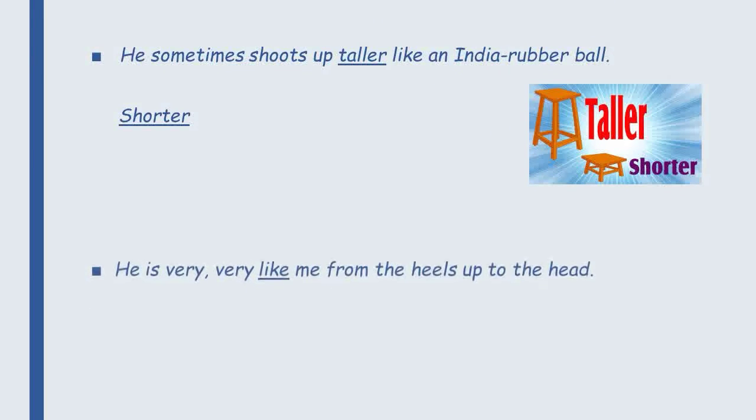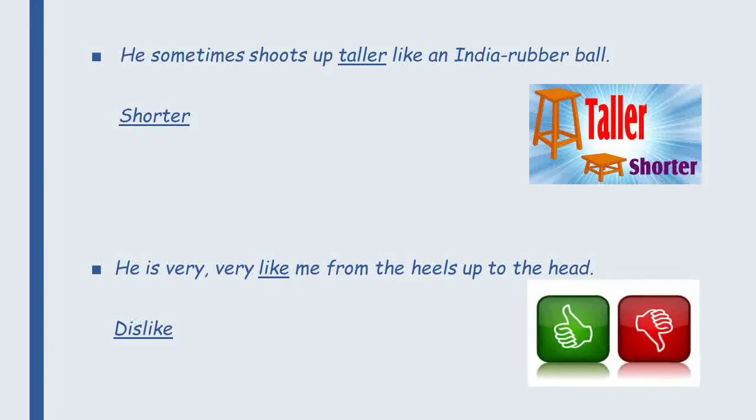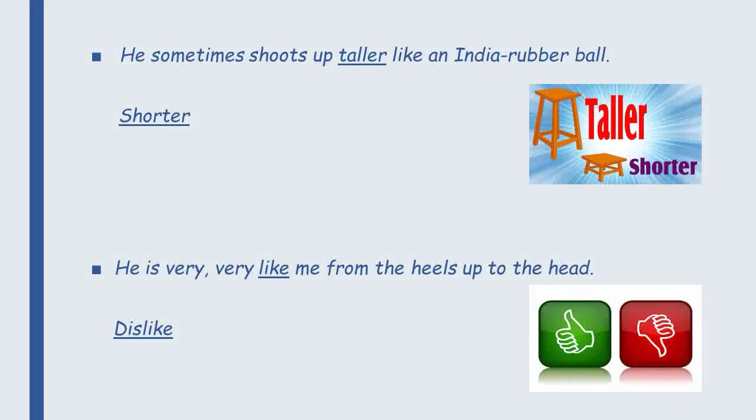Next sentence, children. He sometimes shoots up taller like an Indian rubber ball. Here the underlined word is taller. The antonym of the underlined word taller is shorter. Fourth one. He is very like me from the heels up to the head. Here the underlined word is like. The antonym of the underlined word like is dislike.